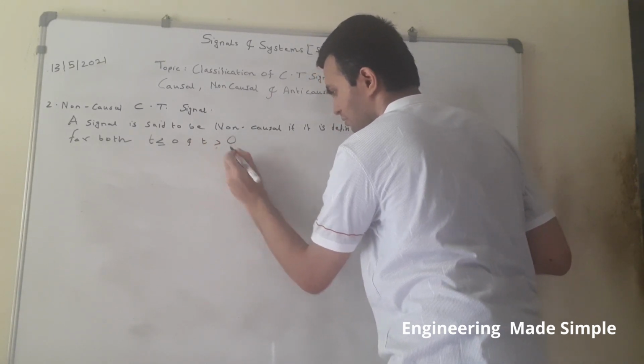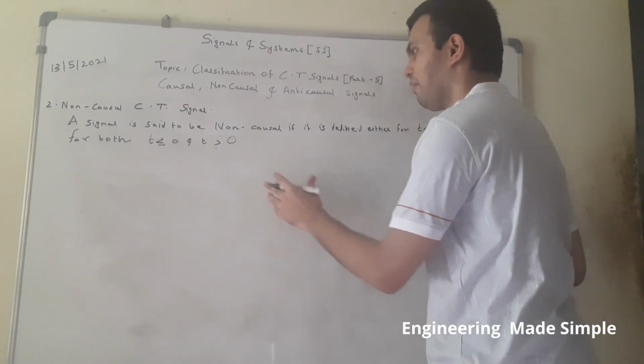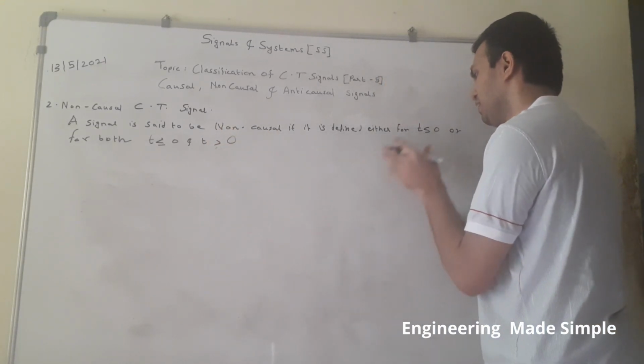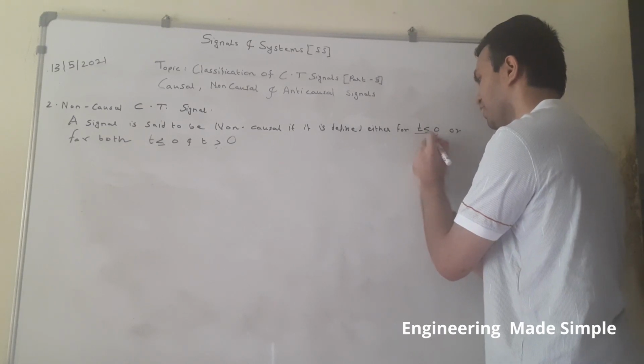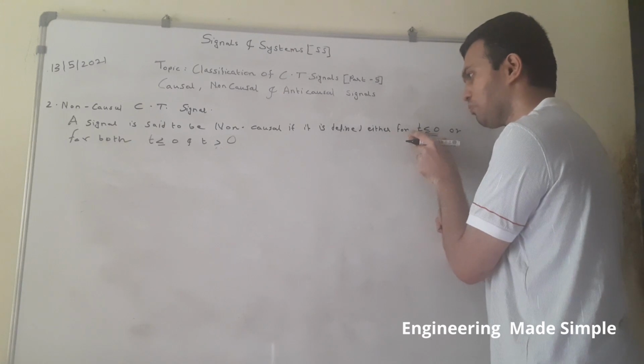So understand one thing over here. How is a non-causal signal defined? It is a signal which has some finite value, or it is defined only for t less than or equal to 0. So there are two conditions here.